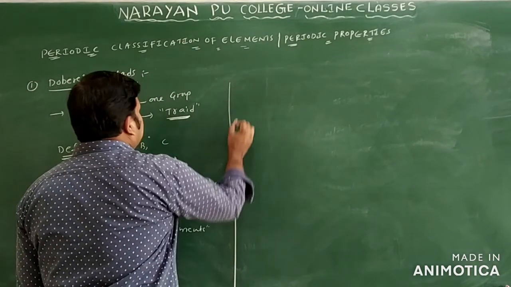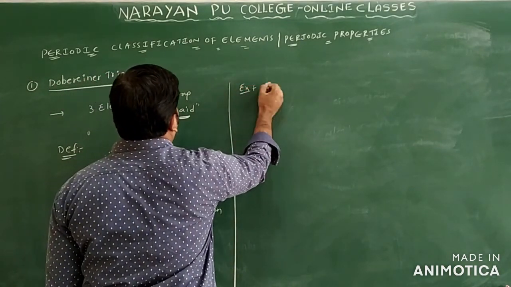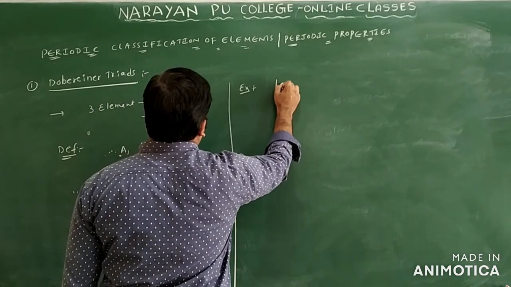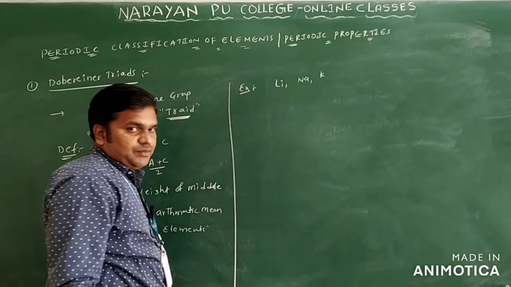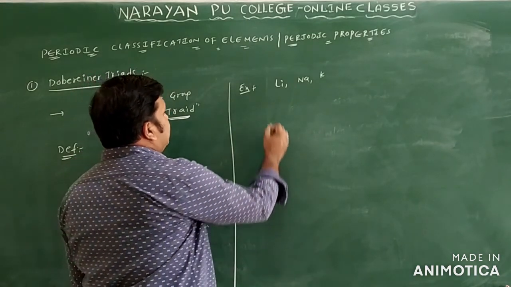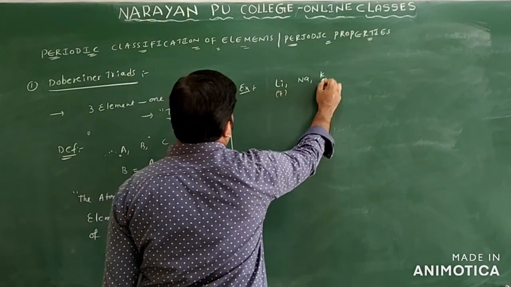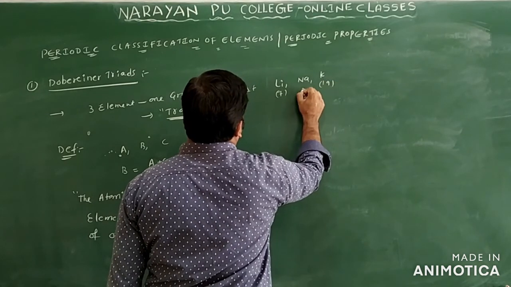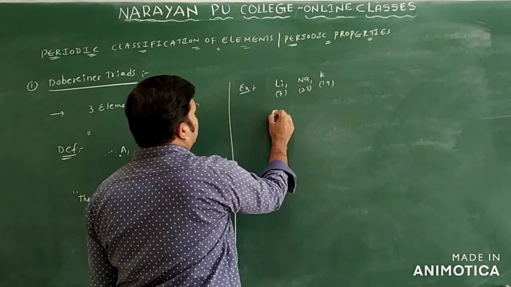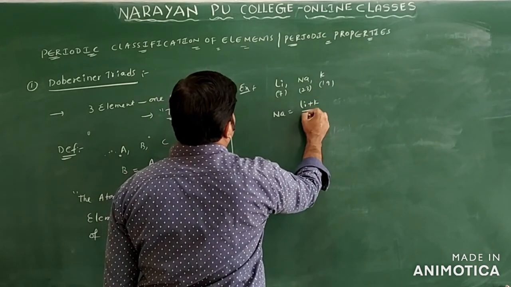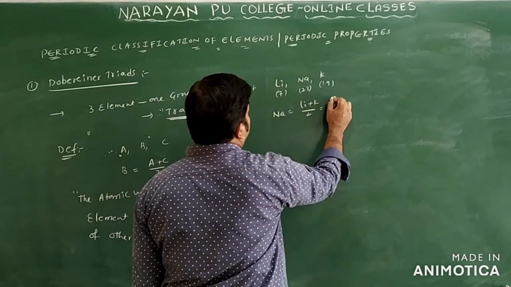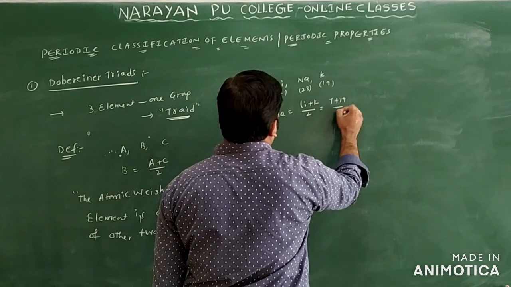What are the examples for this Doebereiner triad? We take lithium, sodium, and potassium. Generally, lithium atomic weight is 7, potassium is 39, and sodium is 23. How do you get 23? Sodium is equal to lithium plus potassium by 2, that is 7 plus 39 by 2.